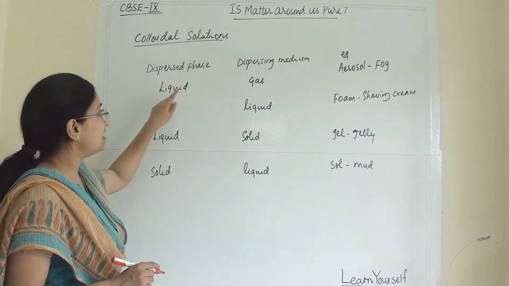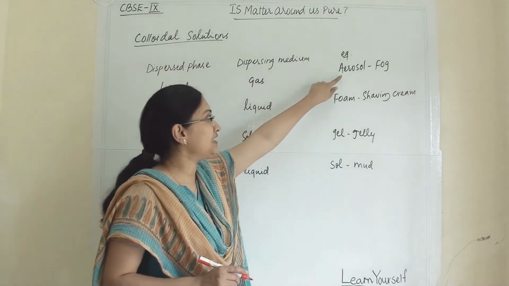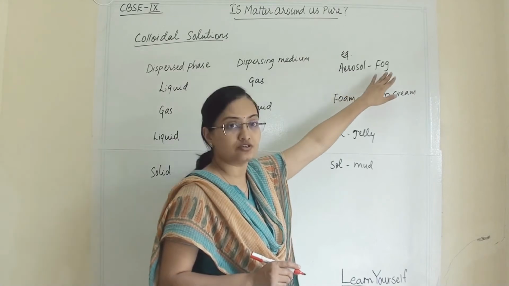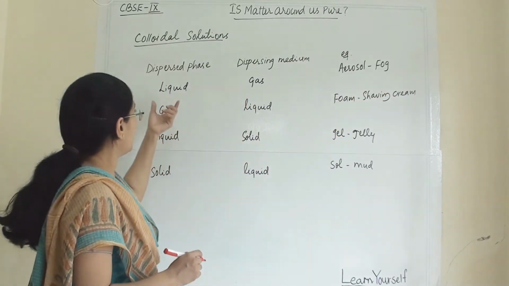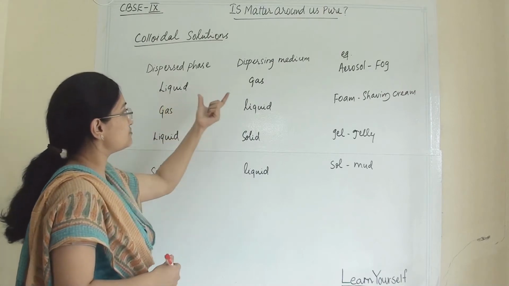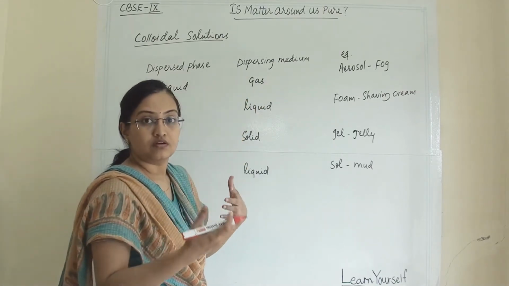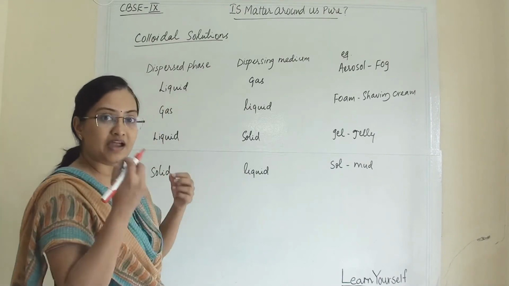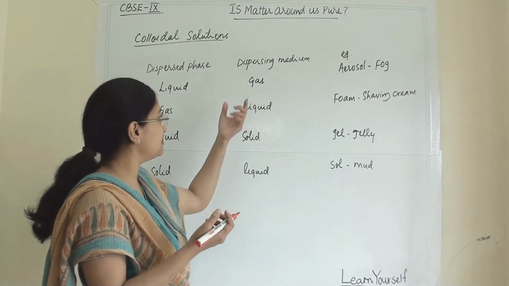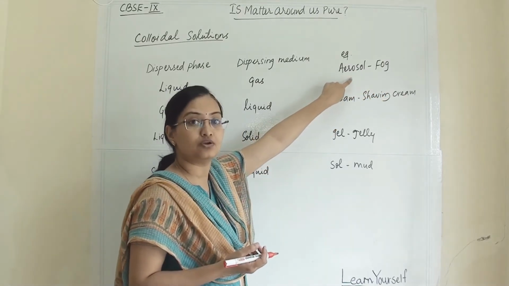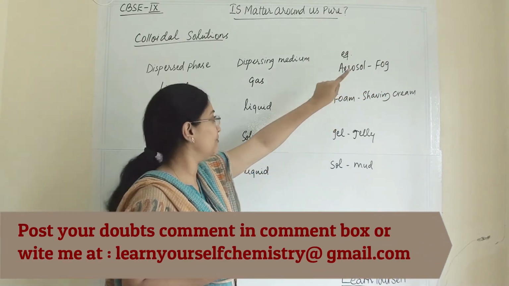So when liquid is mixed with gas, we get an aerosol type of colloidal solution, and the example is fog. For fog, minute particles of water are mixed in atmospheric gas, and the fog is generated.